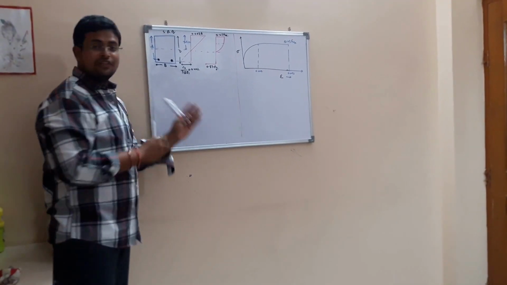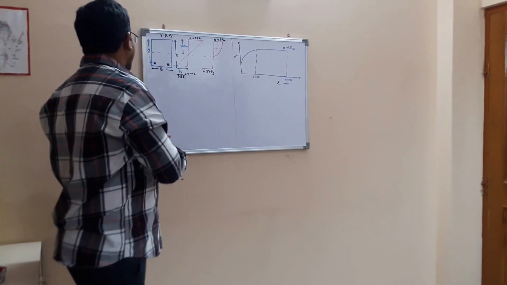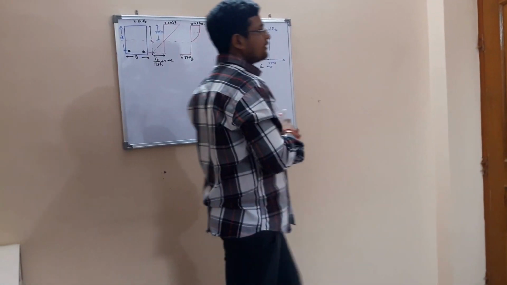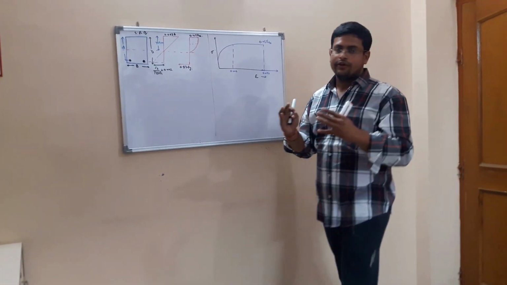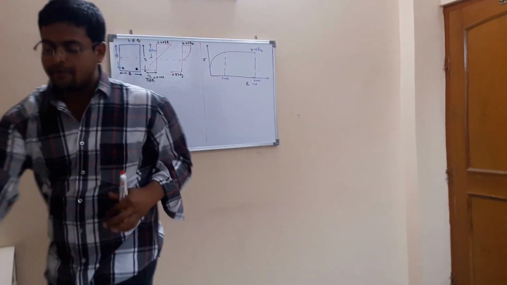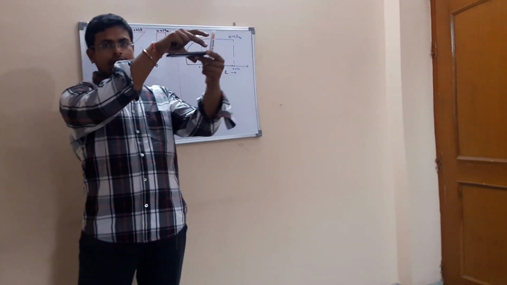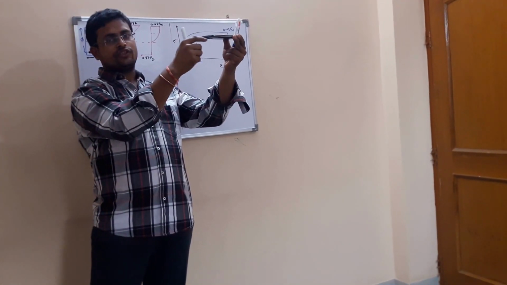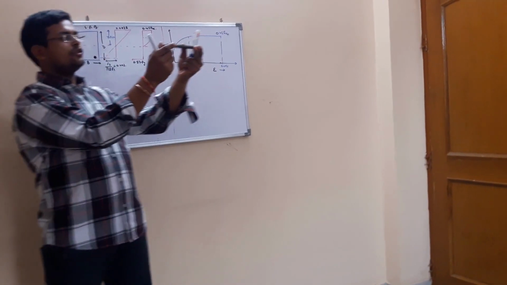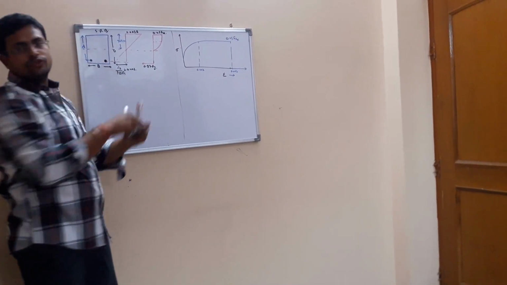Now comes the singly reinforced beam. As we have discussed, we have to do everything in cross section. This is the cross section of the beam. If we see the beam from this side, it will be the cross section. So the beam cross section will be this, and we are analyzing only this portion.